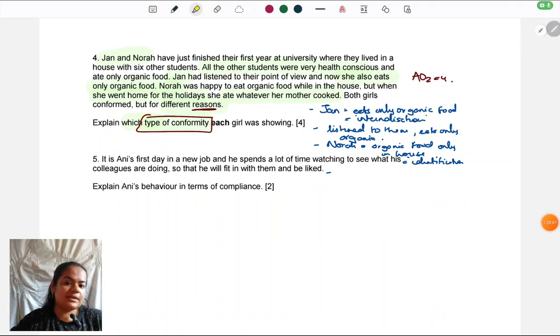Okay, the screen is lagging a little, so it might take a bit for it to come, but I think orally you must have understood what I'm saying. Let's come to the last question. That's also AO2, a little briefer one.